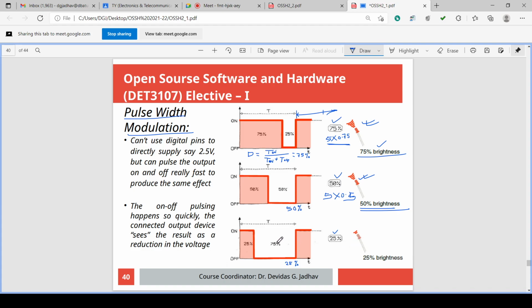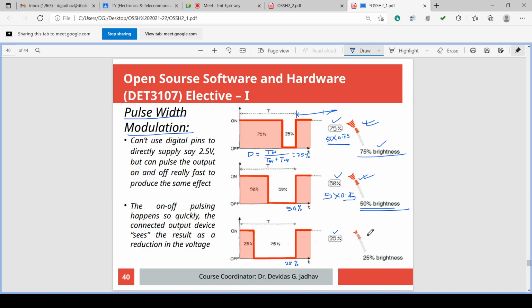You can send this PWM output as, suppose, 128, it will give 50% intensity. If you send 64, it will show you 25% duty cycle, 25% intensity.